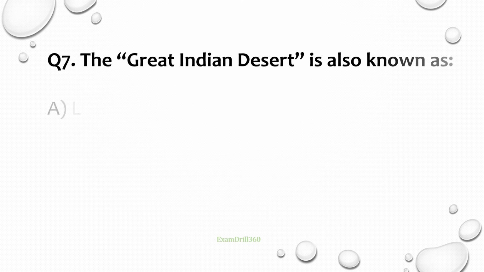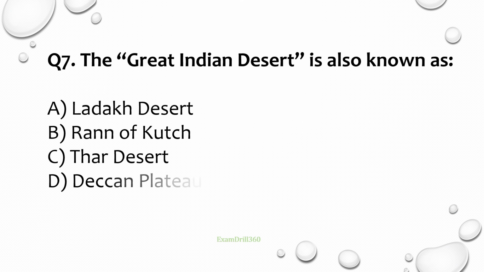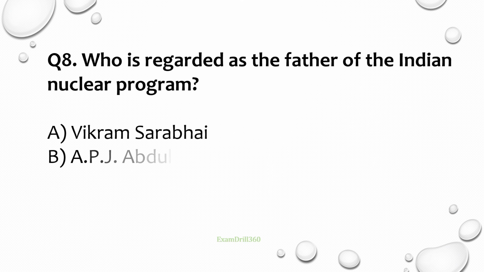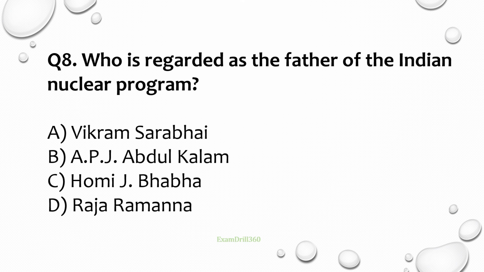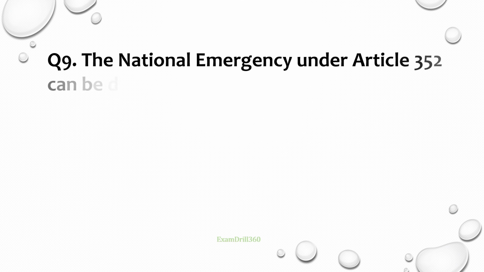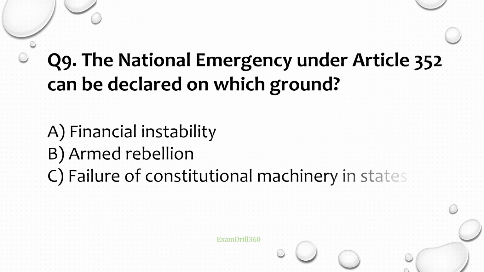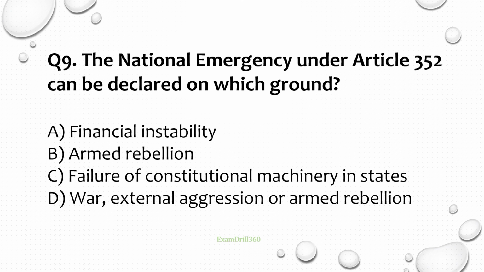Question number 7. The Great Indian Desert is also known as what? Correct answer is Thar Desert. Question number 8. Who is regarded as the father of the Indian nuclear program? Correct answer is Homi Jahangir Bhabha. Question number 9. The national emergency under Article 352 can be declared on which ground? Correct answer is war, external aggression or armed rebellion.